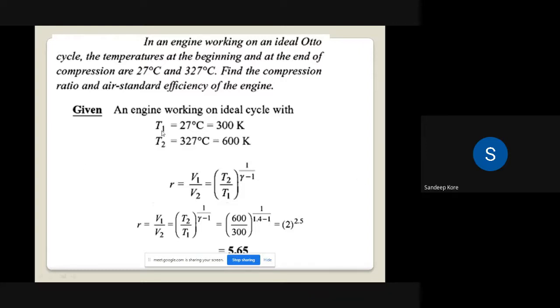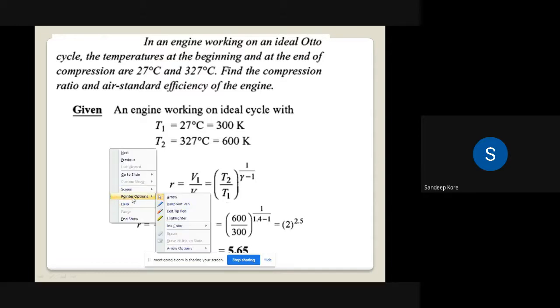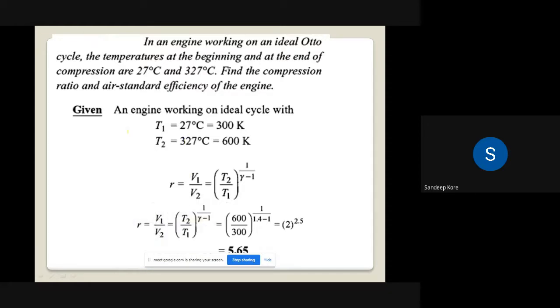So T1 is the start of compression and T2 is the end of compression. T1 is 27 degrees centigrade and T2 is 327 degrees centigrade. We convert into Kelvin, so T1 is 300 and T2 is 600 Kelvin. Find the compression ratio. What is the compression ratio? It is R. What is its formula? V1 by V2. Okay. For the compression process, how are T and V related?